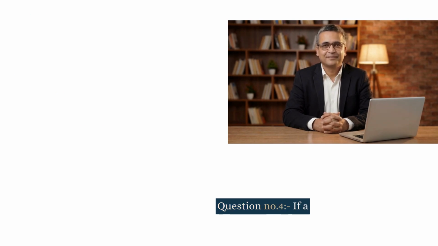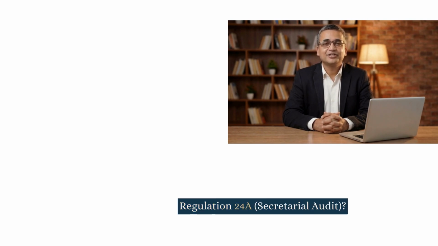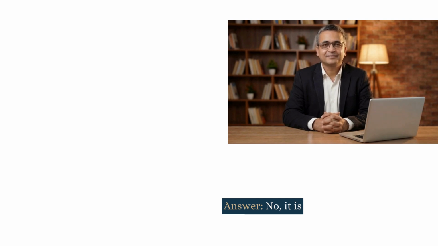Question number 4. If a subsidiary was material in year 1 but in year 2 it no longer meets the 10% criteria, does it still need to comply with Regulation 24A Secretarial Audit? Answer. No. It is not required to comply once it is no longer a material subsidiary.